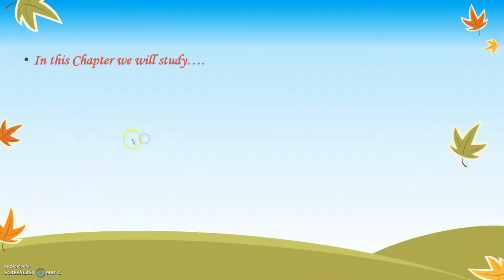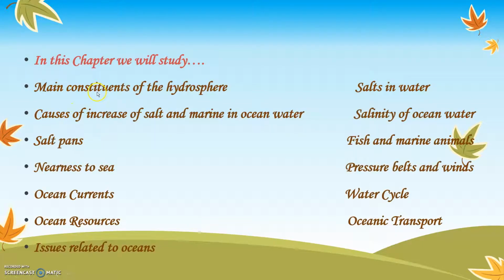In this chapter, we covered the following points. We learned about main constituents of the hydrosphere, causes of salt and marine in ocean water, salt pans, nearness to sea, ocean currents, ocean resources, issues related to oceans, salts in water, salinity of ocean water, fish and marine animals, pressure belts and winds, water cycle, and oceanic transport. These were the points that we covered in the entire lesson of chapter 6, importance of the ocean.